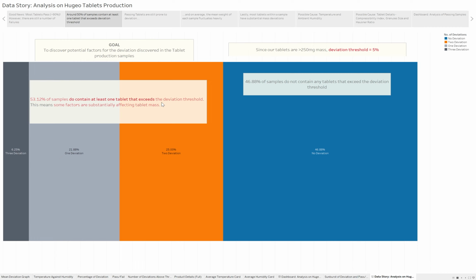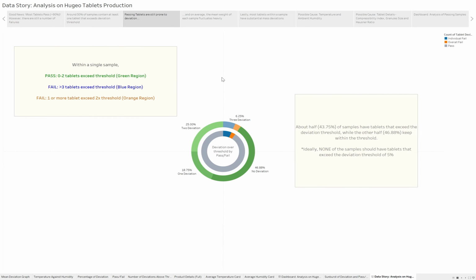This is not ideal, and so our goal is to discover the potential factors for the deviation observed in the tablet production samples. Next, we further confirm that through a sunburst chart, where we find that even if tablets pass, they are still prone to deviation, as around 43.75% of all the samples have tablets that exceed the deviation threshold. This is not ideal, as ideally, none of the samples should exceed the deviation threshold of 5%.